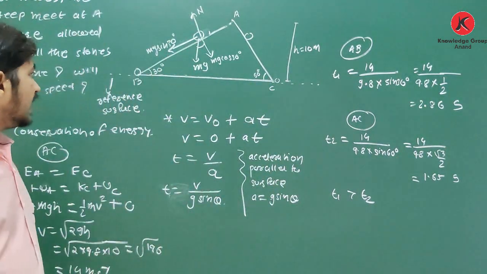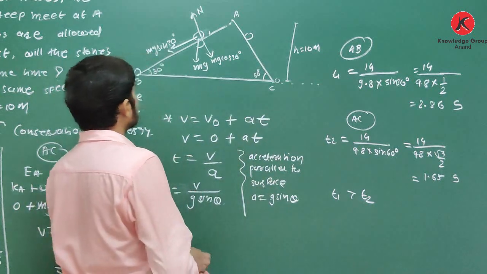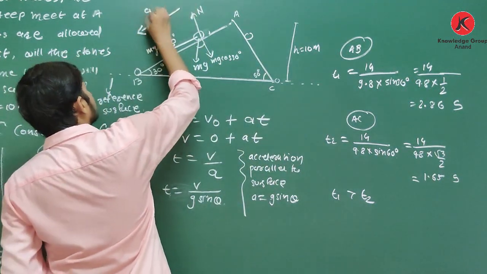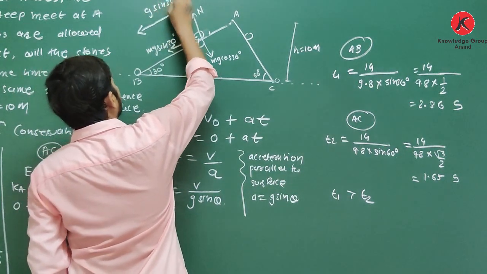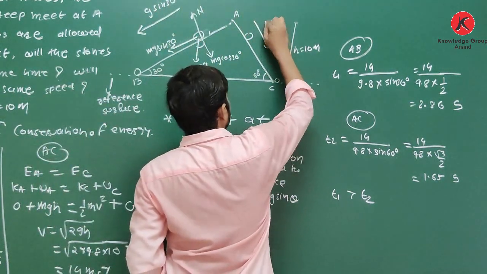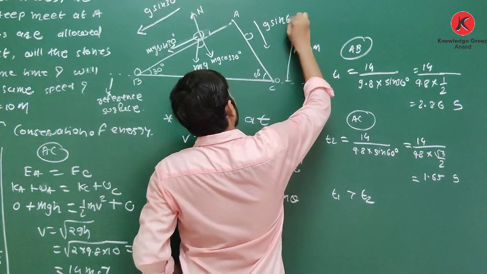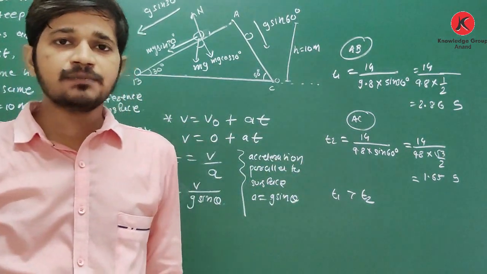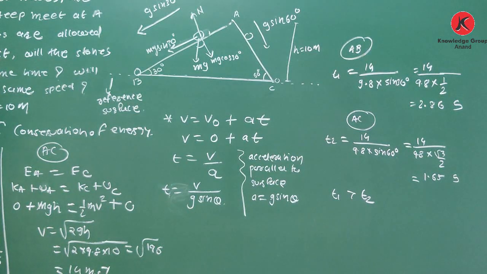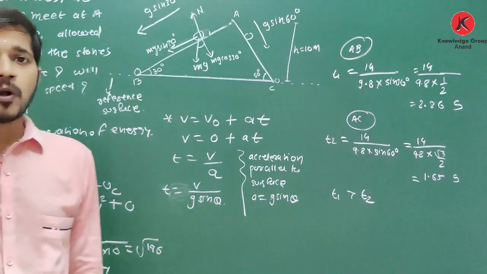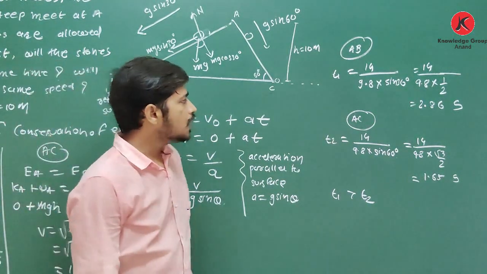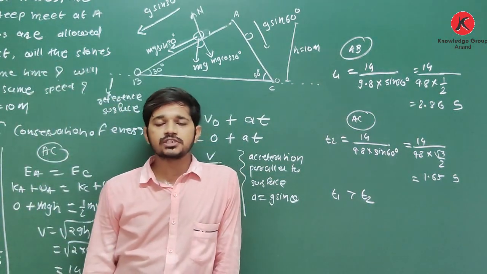But as acceleration for this block is g sin 30 and for this block is g sin 60, the acceleration parallel to the surface is different. So the time taken by the objects to reach the bottom is also different. Clear about this? So it is one question which is again based on the law of conservation of energy.